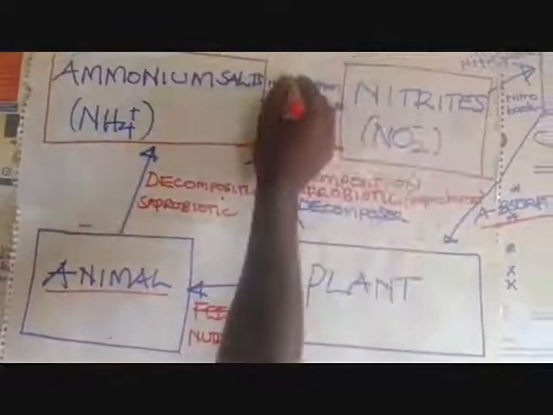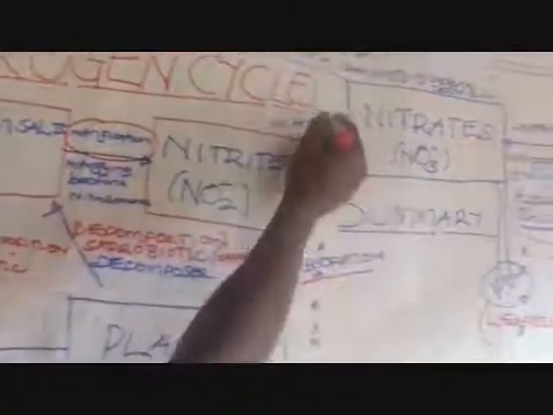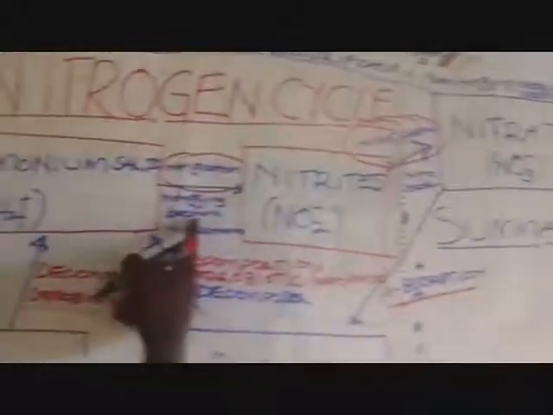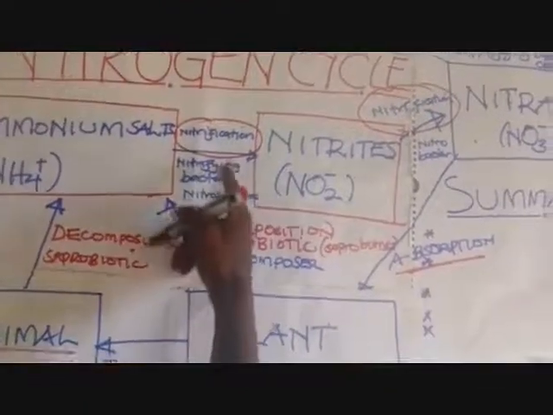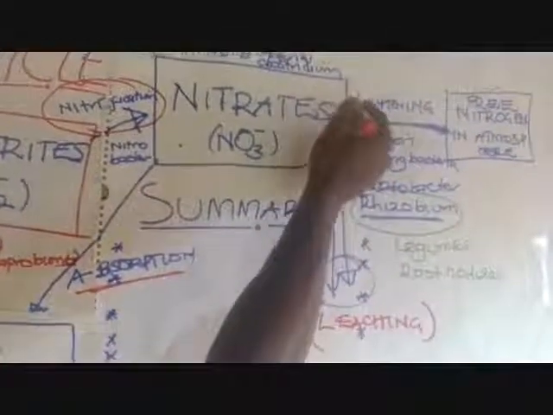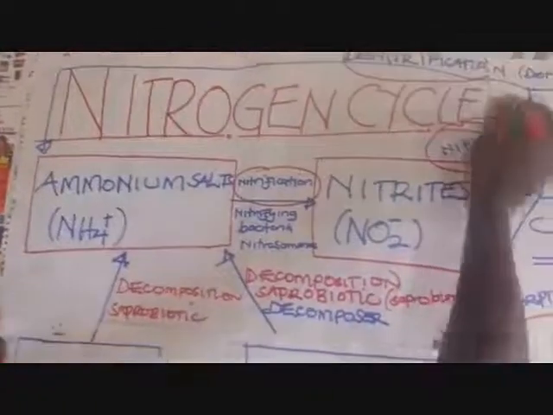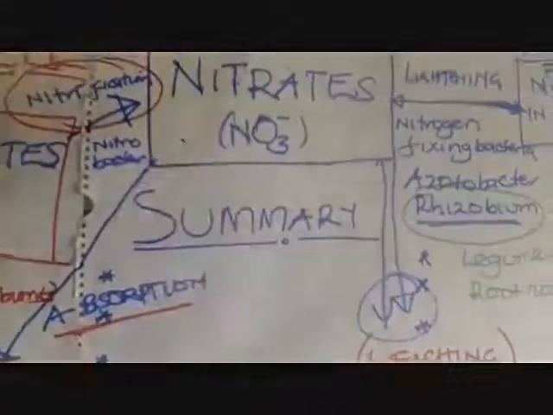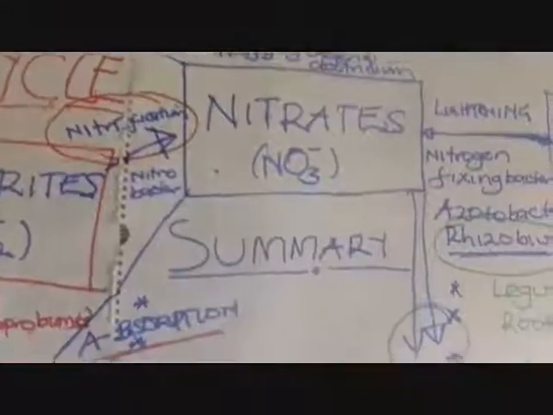Converted to nitrates, that is nitrification. Nitrites are converted to nitrates, that is also nitrification. This is being done by nitrifying bacteria, even here nitrifying bacteria. So here we are seeing that there is some sort of denitrification. Don't forget this word here. These are our arrows passing over our subtopic. Then that is denitrification done by denitrifying bacteria.